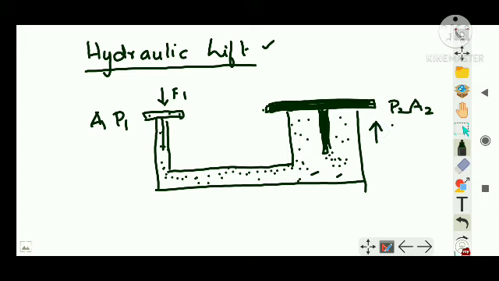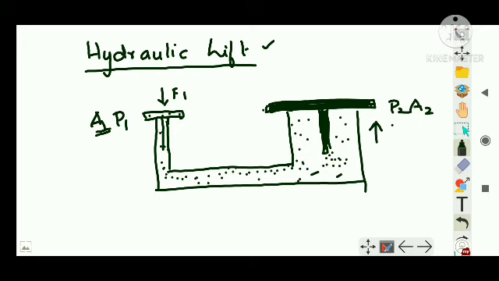So what is the advantage? This is the mechanism which we have taken. You apply a force here, in a small area, so there is a pressure exerted, and the same pressure is exerted at this point also, due to which this piston moves up. This is the working, right?